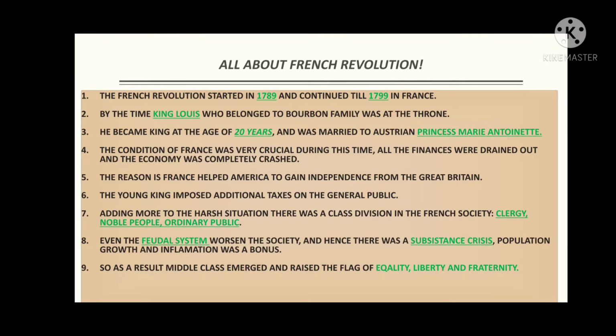Now the middle class people were very educated people. They were involved in trade and businesses, and they were very learned men. All these people emerged and raised a flag, or started this motto, of equality, liberty and fraternity, and that's how the French Revolution began in 1789 after the involvement of the middle class people.